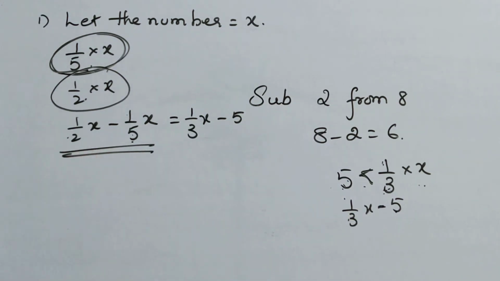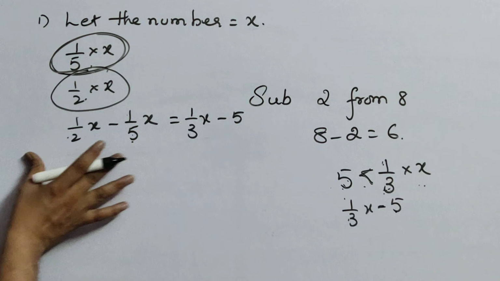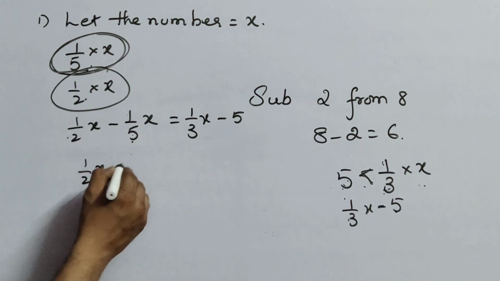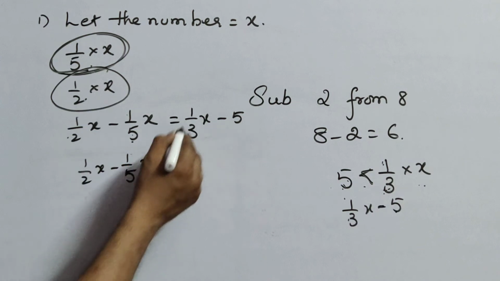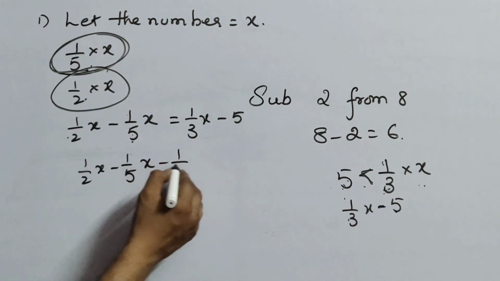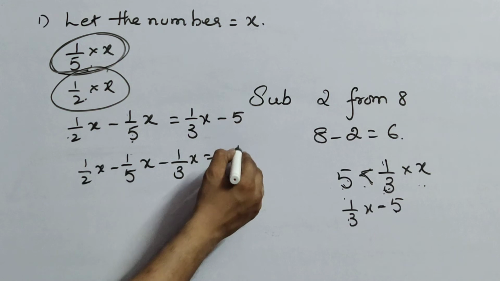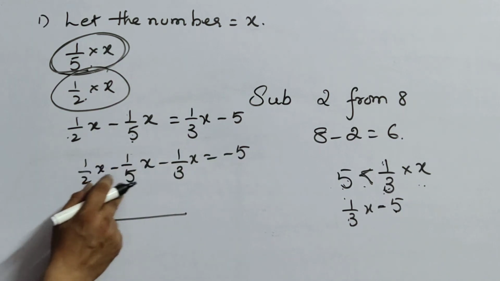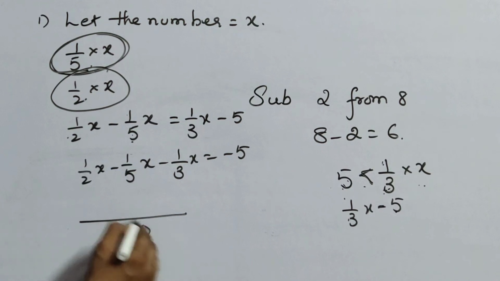Now from here you all know very well. You just simplify it. Bring all x to one side. 1 by 2x minus 1 by 5x minus 1 by 3x equals minus 5. Now find the LCM for 2, 5, 3. 2 fives are 10, 10 threes are 30.